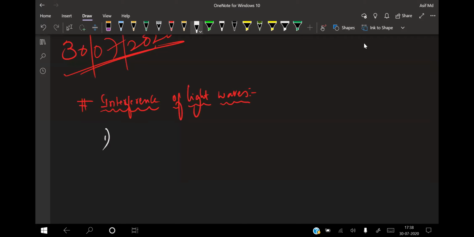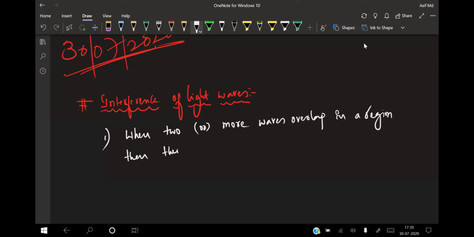The first point: when two or more waves overlap in a region, then there is a redistribution of energy.